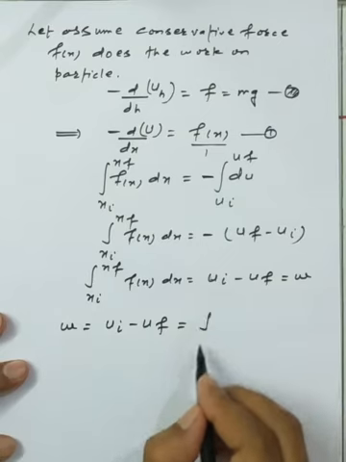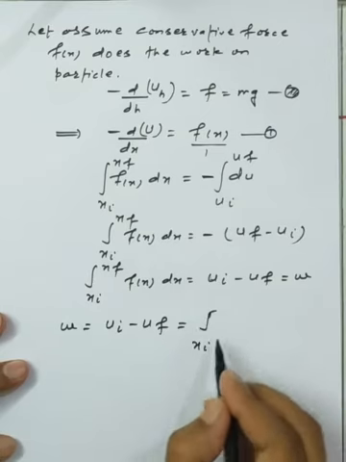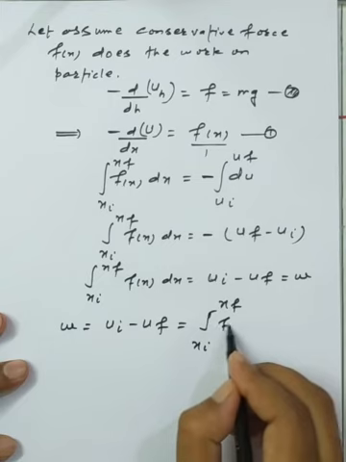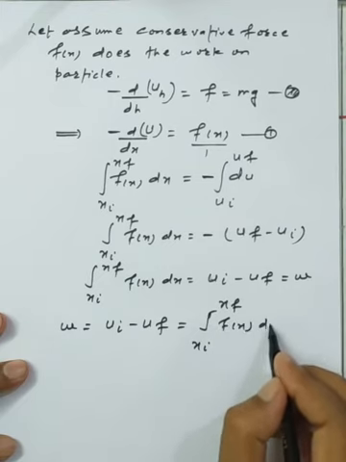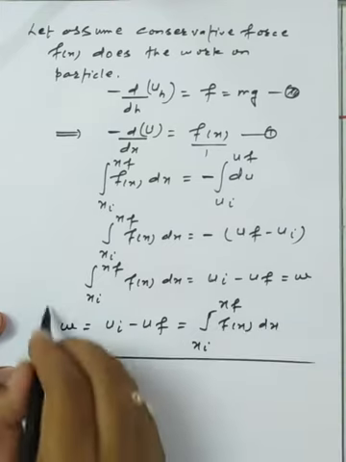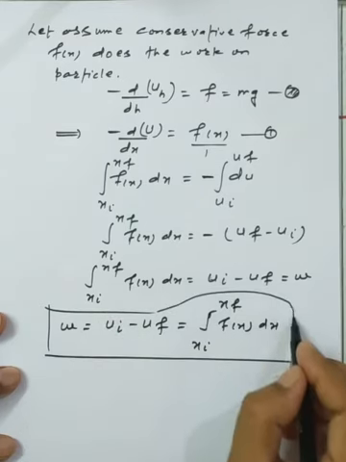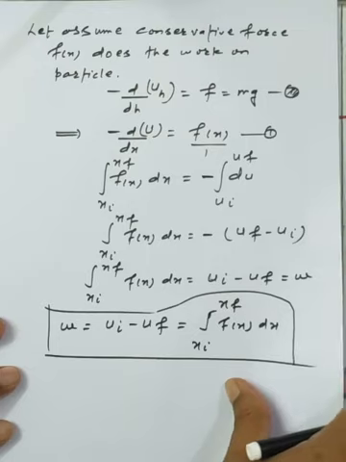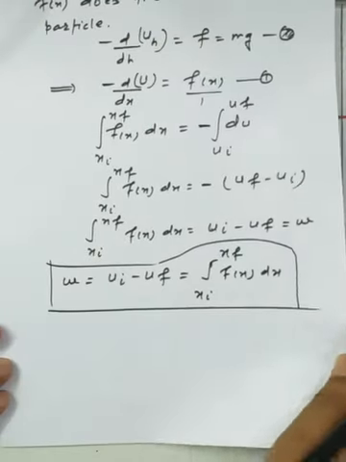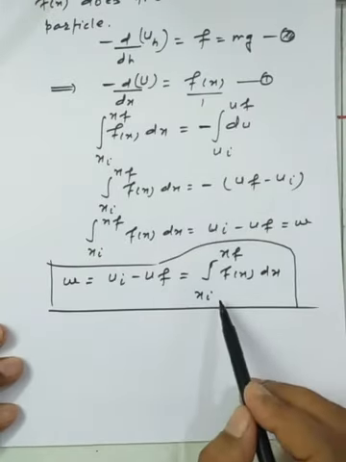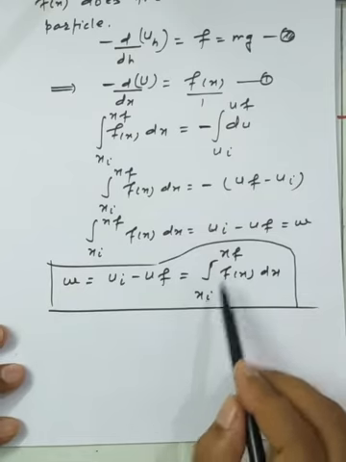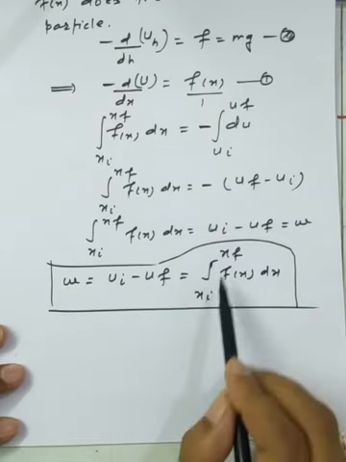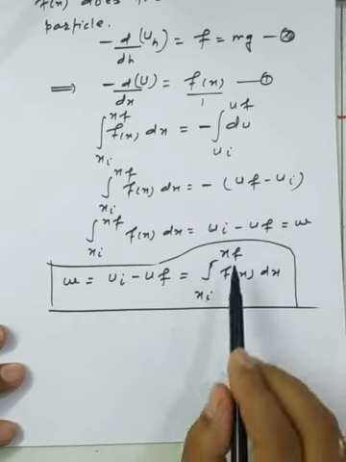So it can easily be written as the integral from x initial to x final, under the action of the conservative force, of Fx dx. This whole term represents the concept of potential energy in relation to conservative forces. Here we can assume two important facts. The work done always depends upon the initial and the final position of an object. It never depends upon the path.